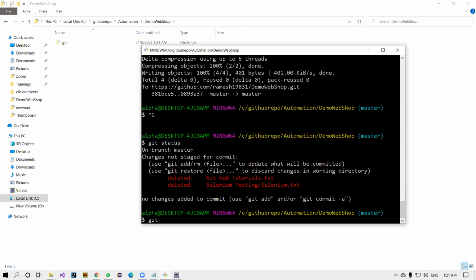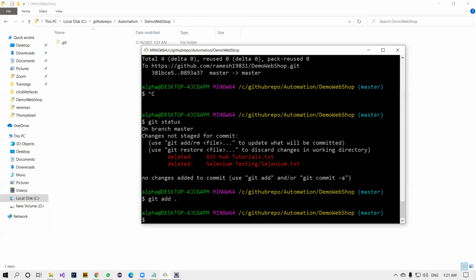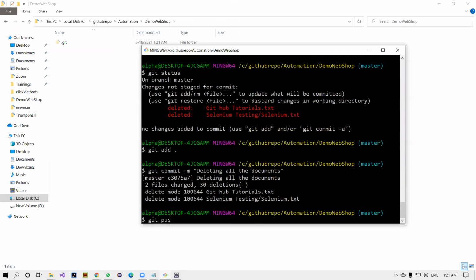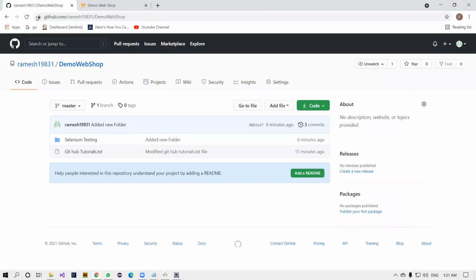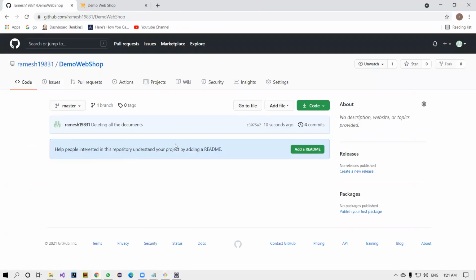Now git add, the same command, git commit -m, deleting all the documents, then git push origin master. Now go back and refresh it. You will not see anything here.